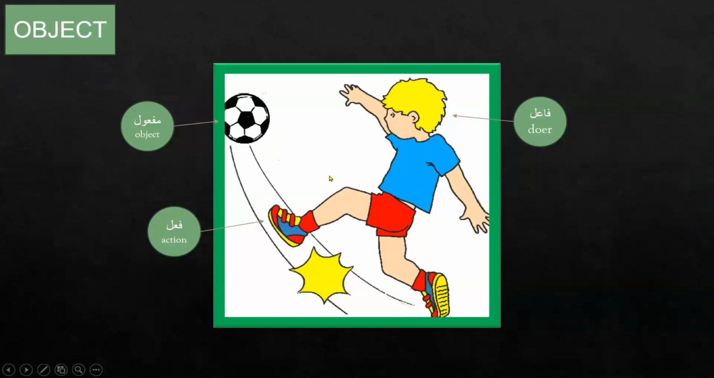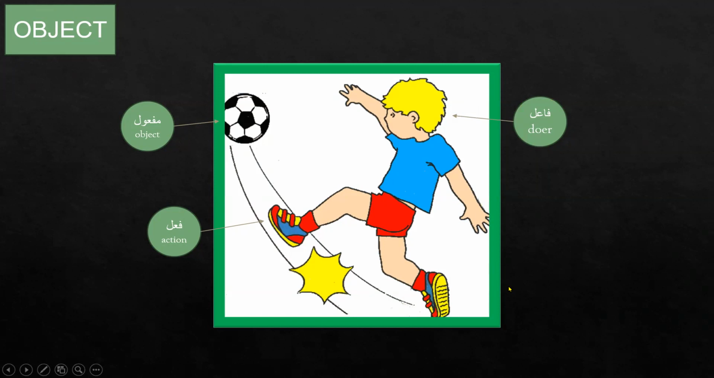Here, I have just indicated the three main parts of jumla failure: فعل, file, مفعول. So what is happening here? The boy is kicking the ball. So the boy, what will he be? He is a file. He is the doer of the action, right? So he will be a file.